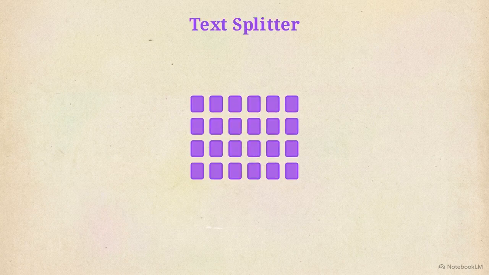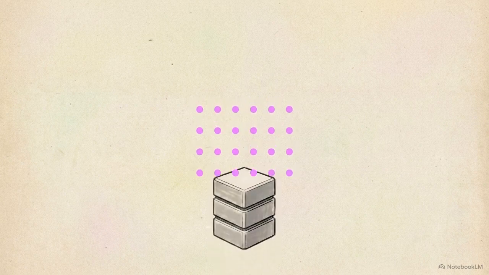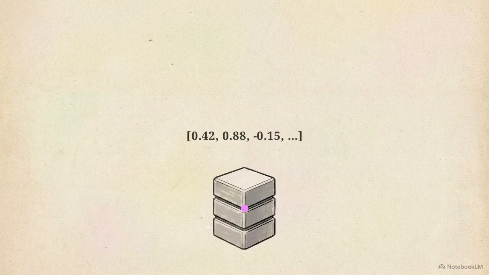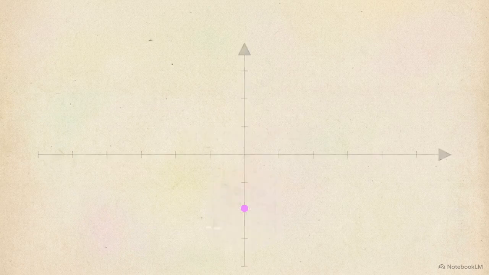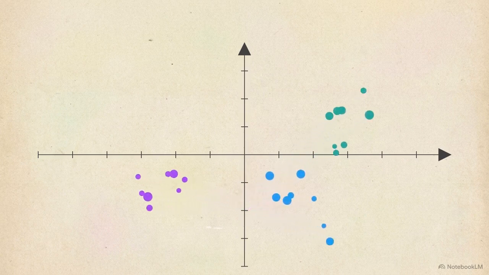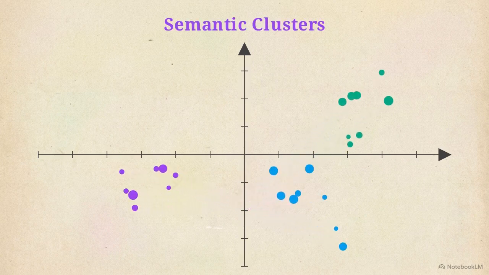Next, these individual chunks go through an embedding process. The text is mathematically converted into vectors and stored within a vector database. This organizes the information based on semantic meaning, placing related concepts closer together in a 3D coordinate space. When a user asks a specific question about the biography, the system doesn't try to read the whole file.